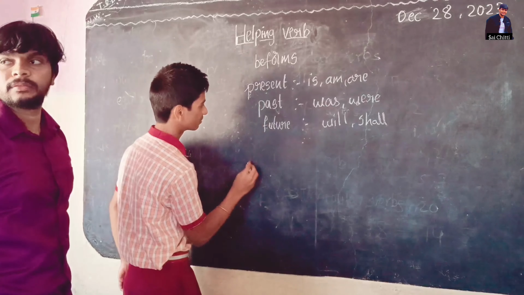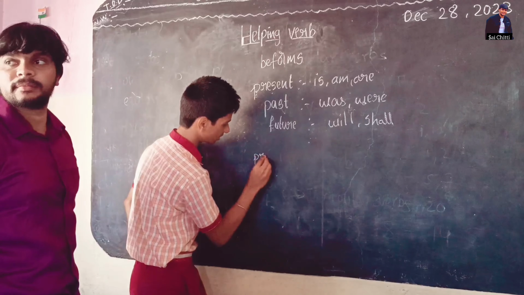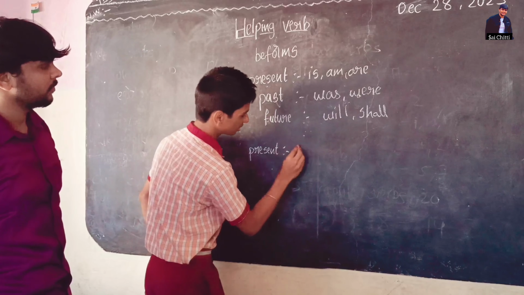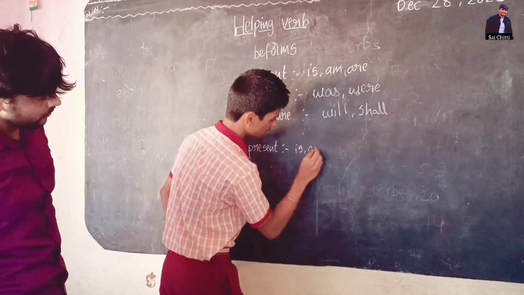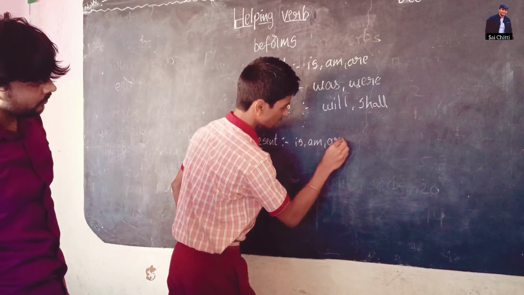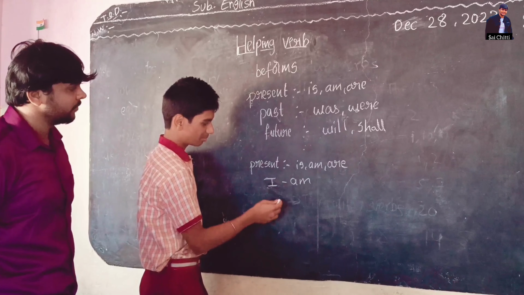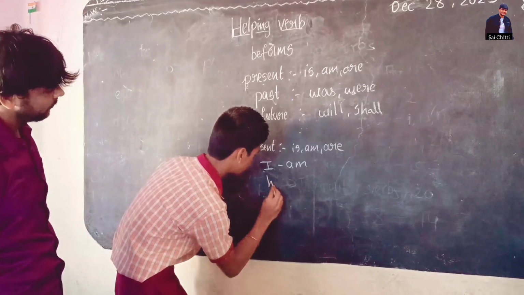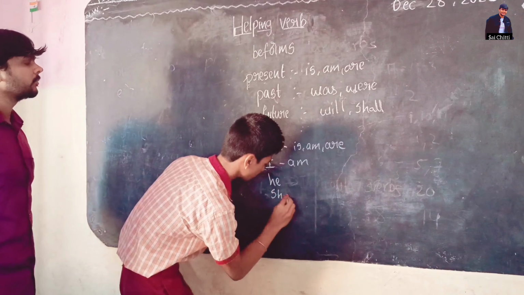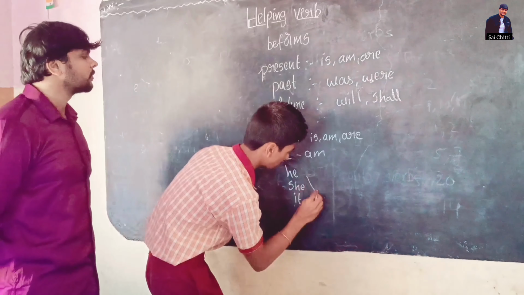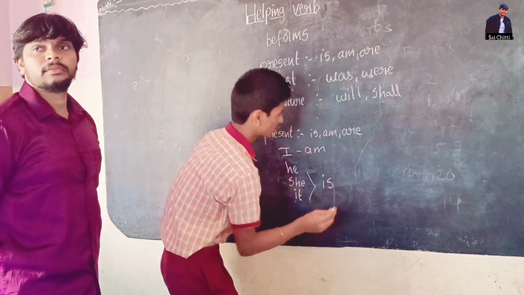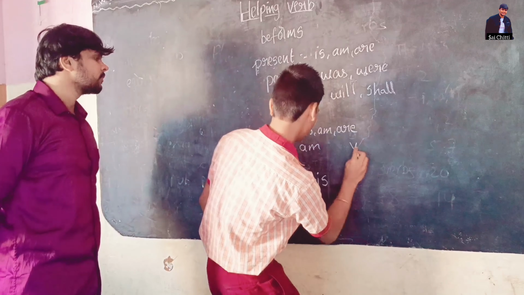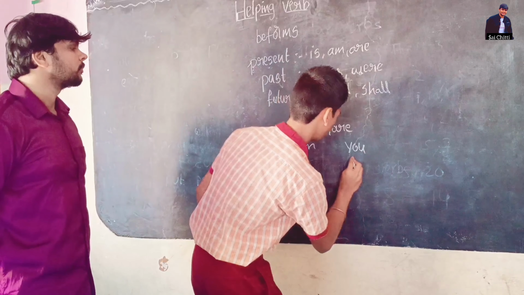First we talk about present: is, am, are. For am you use I. For is, use he, she, it. For are, use you, we, they.